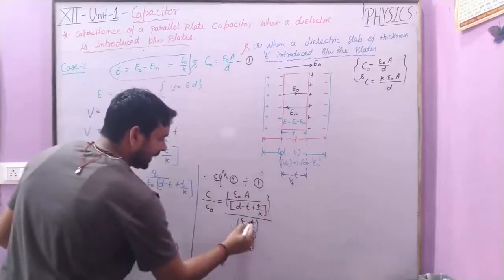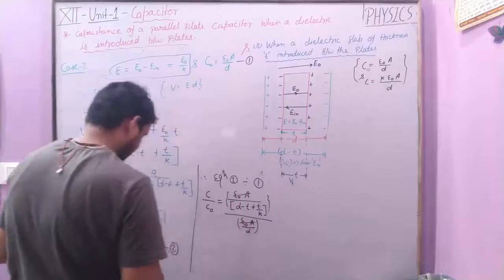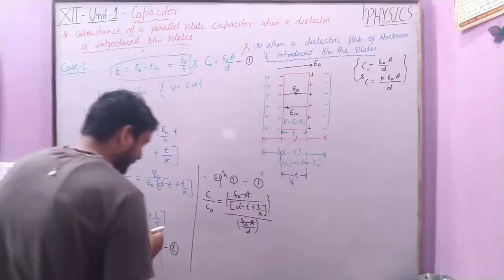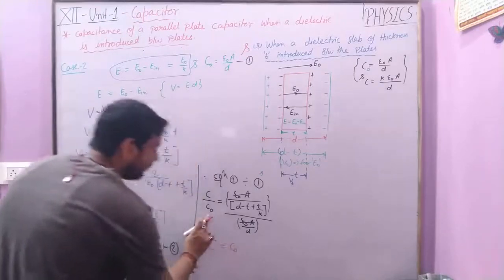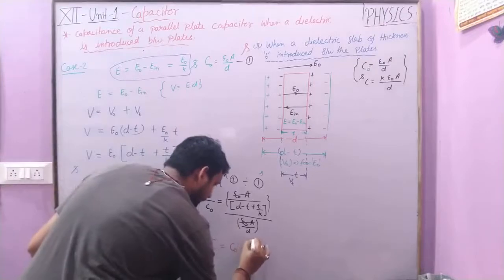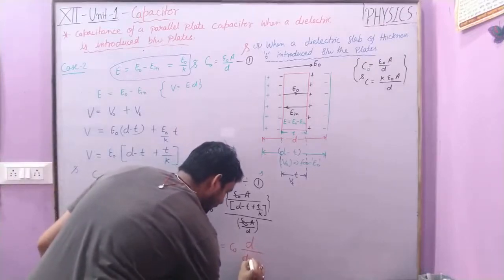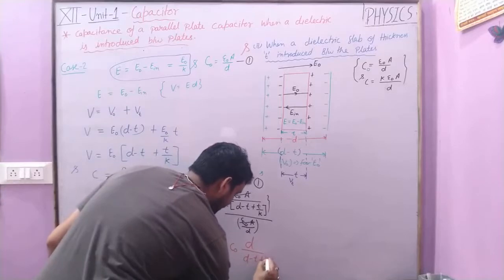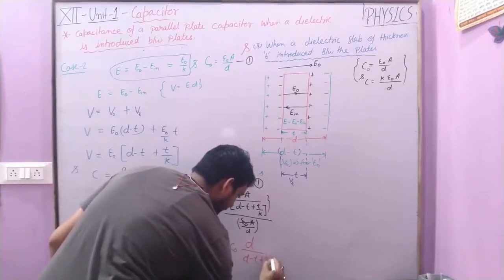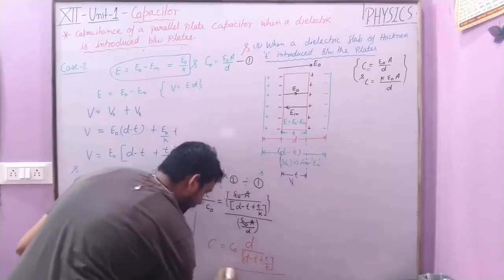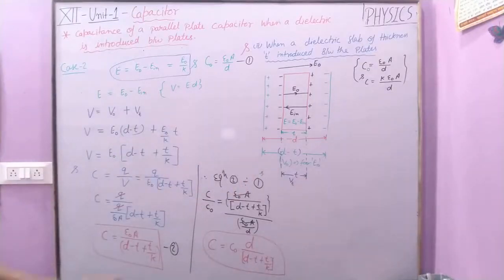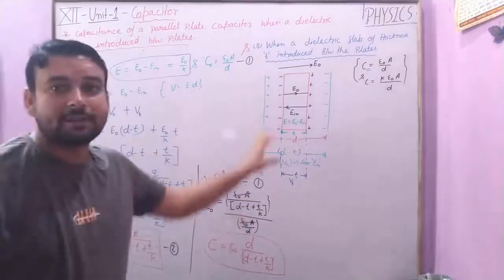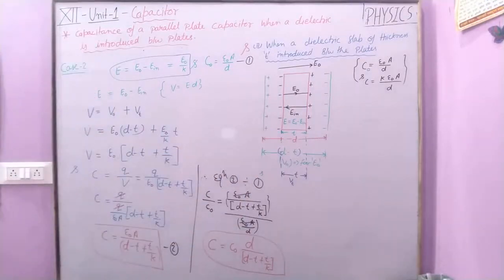Clear? Now epsilon naught A cancels, and we get the final result: C is equal to C naught multiplied by d upon d minus t plus t upon K. This is the final result for a capacitor when a dielectric slab is introduced between the plates of the capacitor.